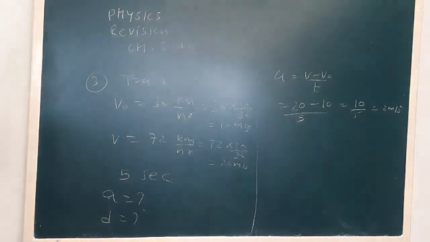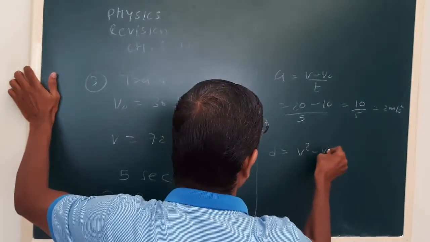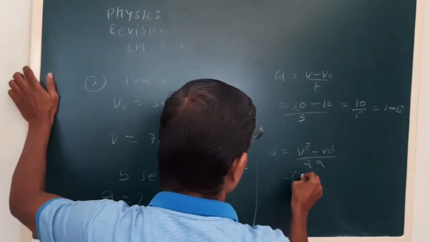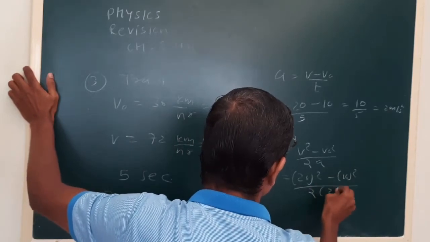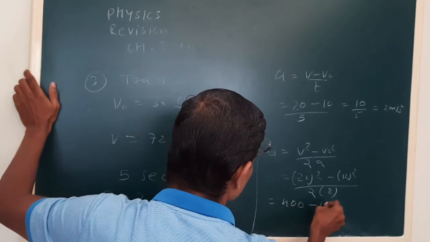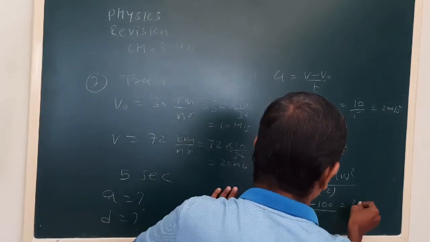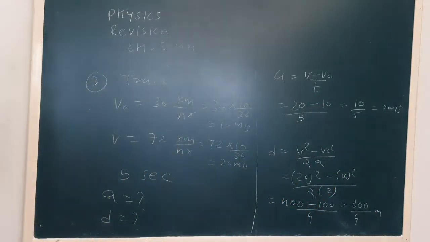Okay, so that is the acceleration. Now see, the distance covered is v square minus v0 square upon 2a. Okay, this is how we can solve.